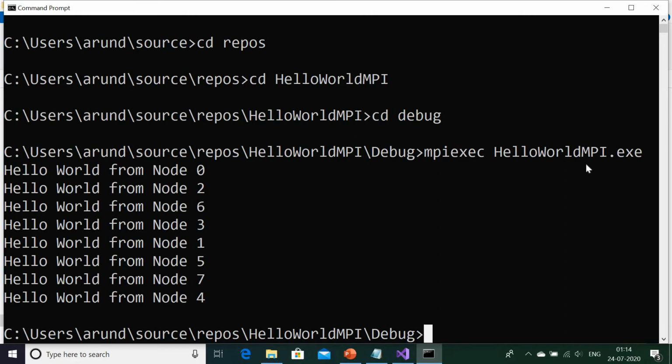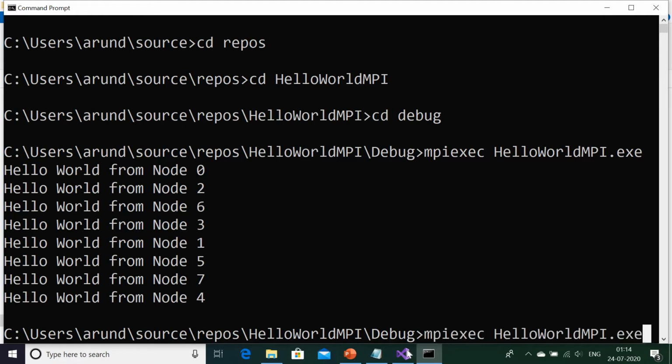As a user, I haven't given the number of processes. So it is printing hello world from the nodes, say 8 nodes from my machine. So 8 logical processors. It is printing 8 hello world from 8 logical processors from my laptop.